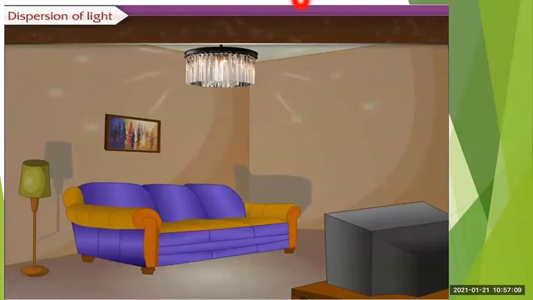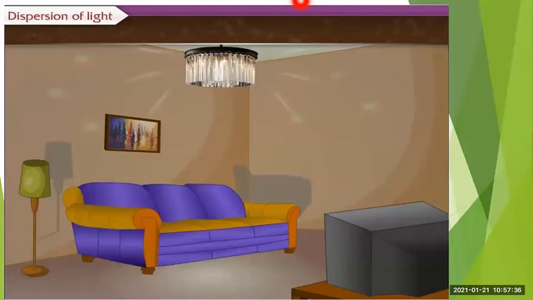Up till now, whatever we have seen, the white light gets dispersed when passed through the prism and we get the spectrum of colors. Similarly, this chandelier consists of glass prisms, and when the light from the tungsten bulb gets dispersed while passing through these prisms, we obtain the colored spectrum. You can see that color spectrum on the wall.